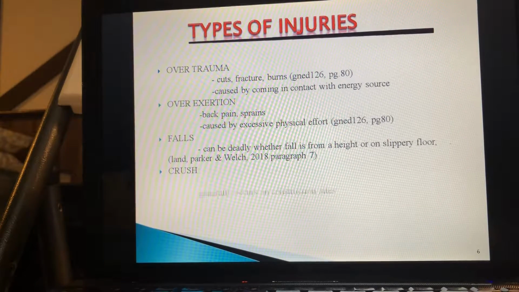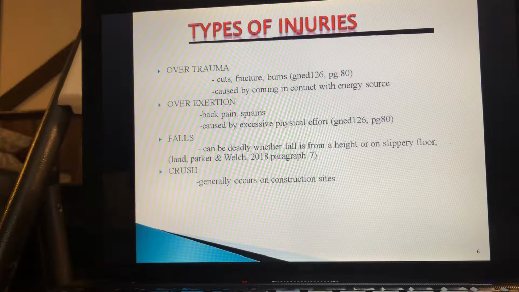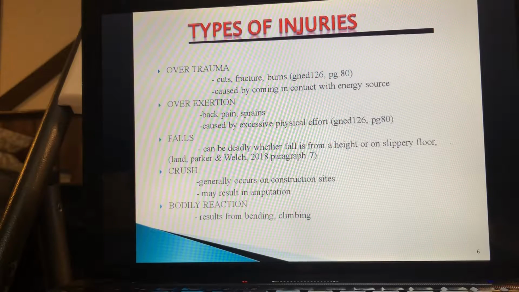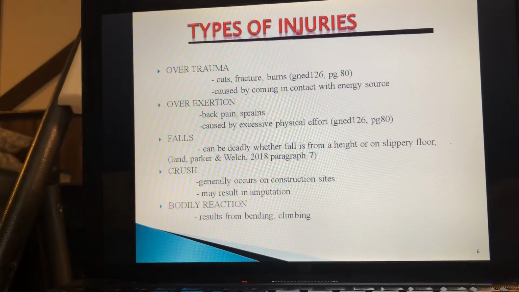Crush. This usually occurs on construction sites or places that use heavy machinery. It may result in amputation of a body part. Body reactions. This results from performing activities such as climbing, bending, standing, sitting. It happens to almost everyone, be it a regular worker or a school professor. So that's the types of injuries.